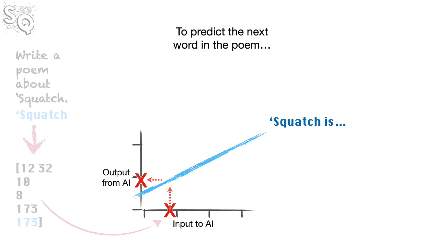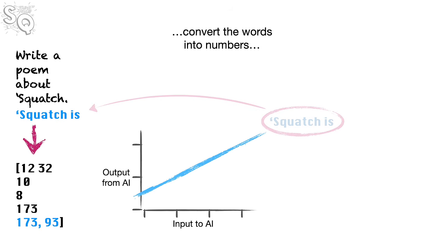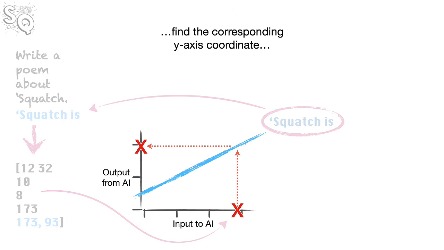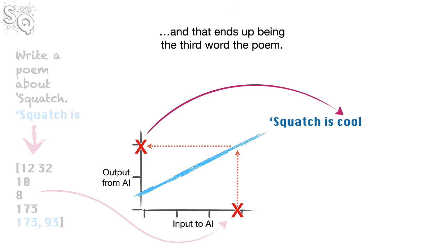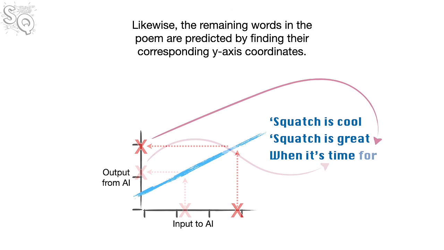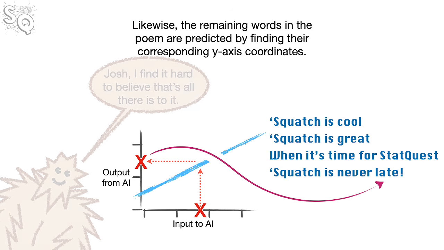To predict the next word in the poem, we add the predicted words to the original prompt, convert the words into numbers, use the numbers as an x-axis coordinate, find the corresponding y-axis coordinate, and that ends up being the third word in the poem. Likewise, the remaining words in the poem are predicted by finding their corresponding y-axis coordinates.